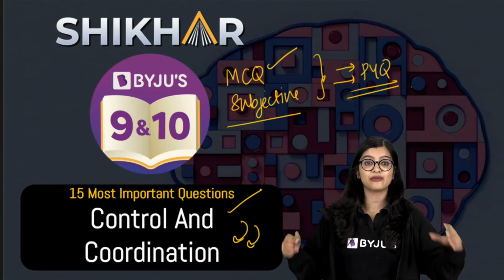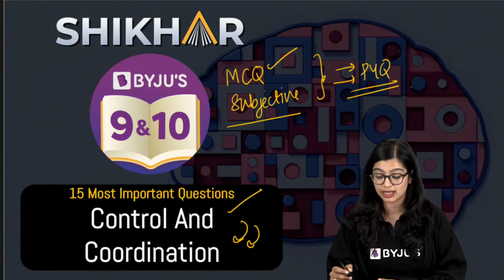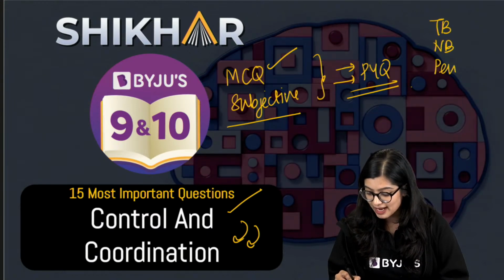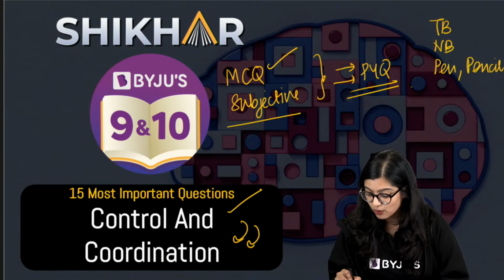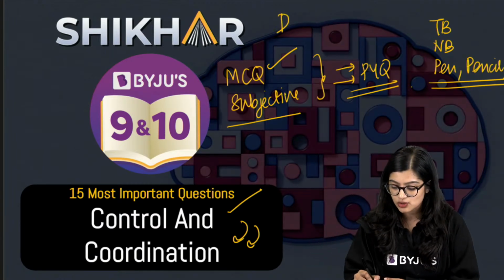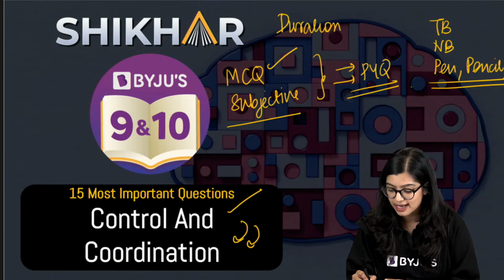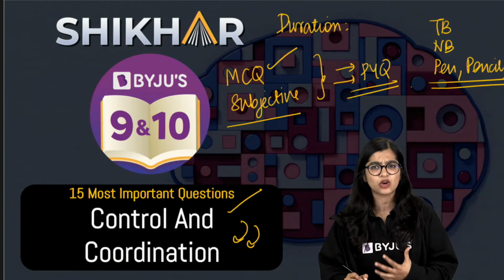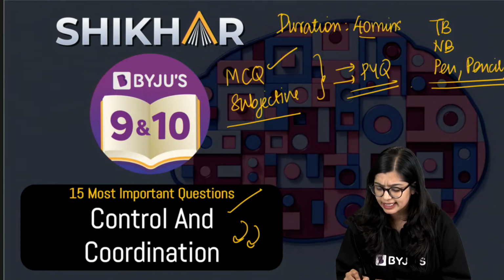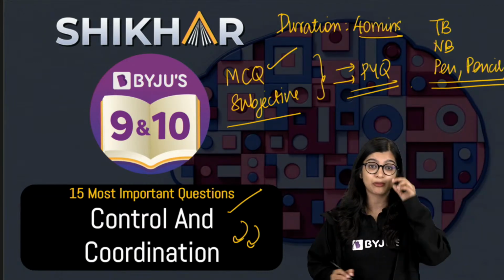And of course, when you are coming to the class, please make it a point that you have your textbooks, your notebooks, your pen, pencil, everything ready, because we are going to revise the full chapter today. What is going to be the duration of this class? Since we're going to be solving 15 questions and not more than that, we will try to wind this up in 40 minutes. But maximum, that is how much I'm going to take, right?